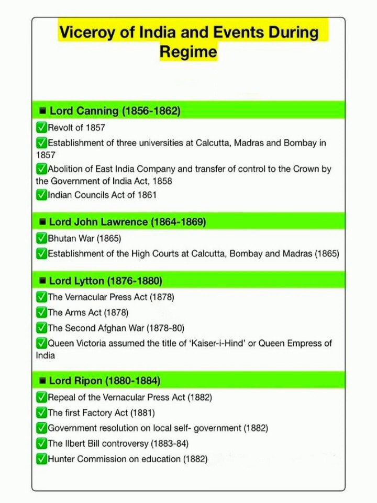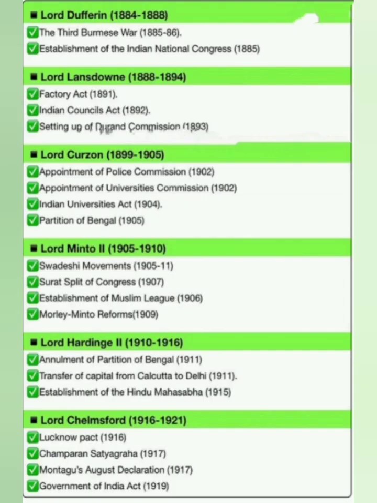Lord Ripon, 1880 to 1884: repeal of Vernacular Press Act 1882, the first Factory Act 1881, Government Resolution on Local Self-Government 1882, the Ilbert Bill Controversy 1883 to 84, and Hunter Commission on Education 1882.